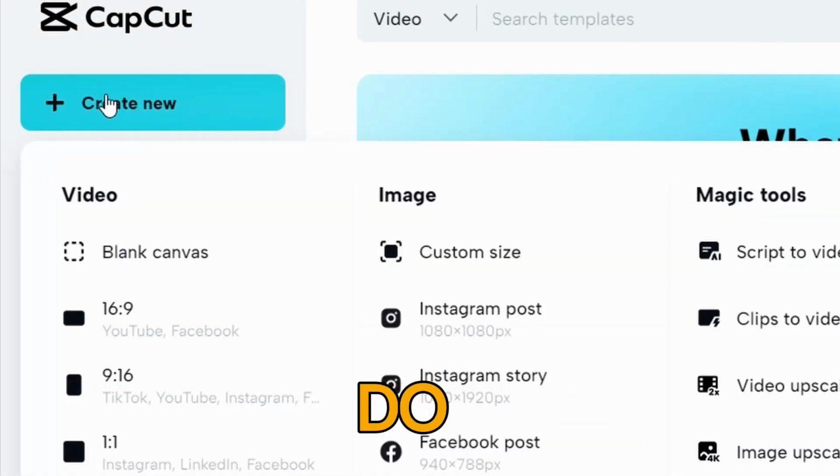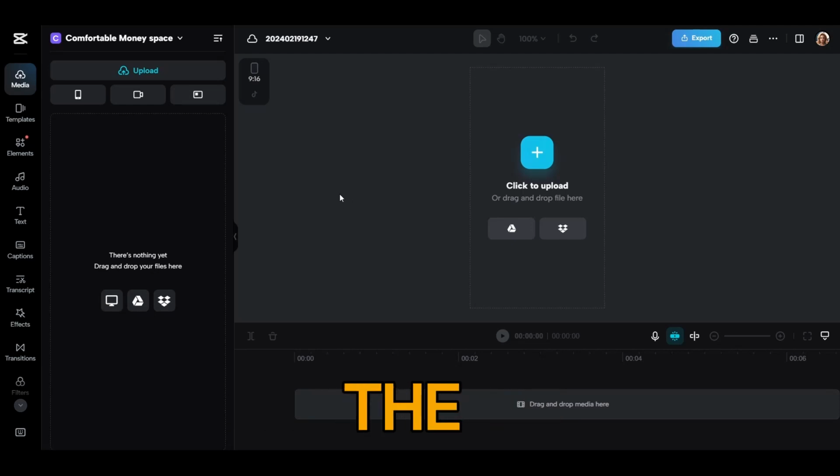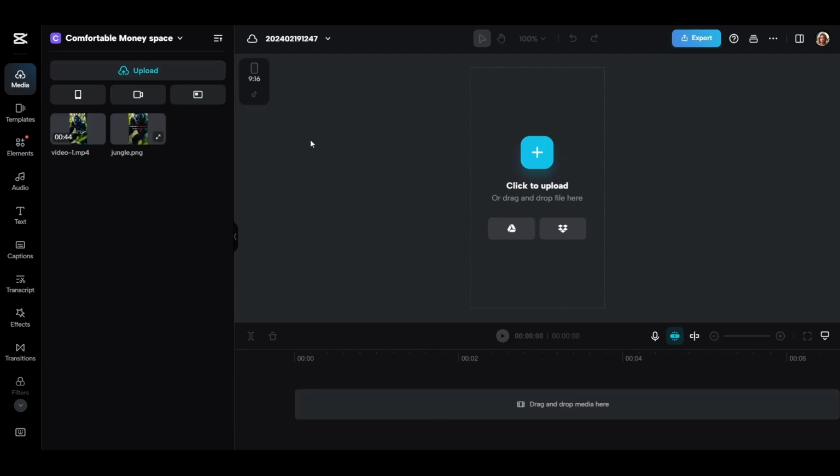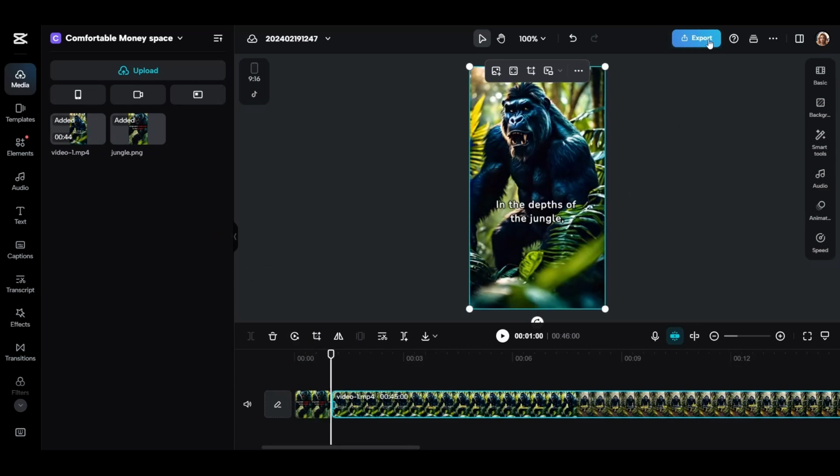Here all we have to do is click on create new and choose this vertical size. Then upload the thumbnail and the short video from here. We will put the thumbnail first and make its duration 1 second. And we will put the short after it and download the new short from export.